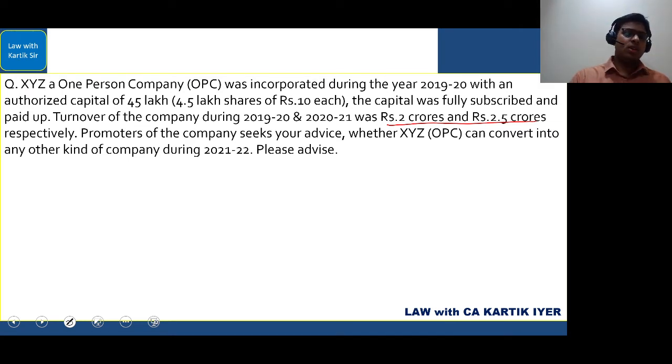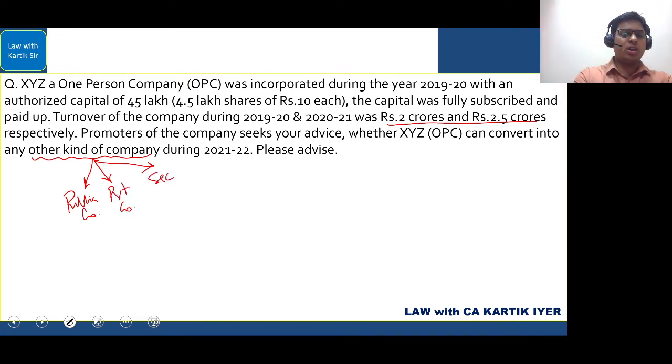Now see, they are planning to convert this company into any other kind of company. When they say any other kind of company, there are three possibilities. First, you can convert this company into a public company, or you may convert into a private company, or they may be talking about a Section 8 company. Now see this. Whenever a one-person company wants to convert, can they voluntarily convert? Yes, the answer is yes. So the question is, sir, why are they given the turnover and the paid up capital?